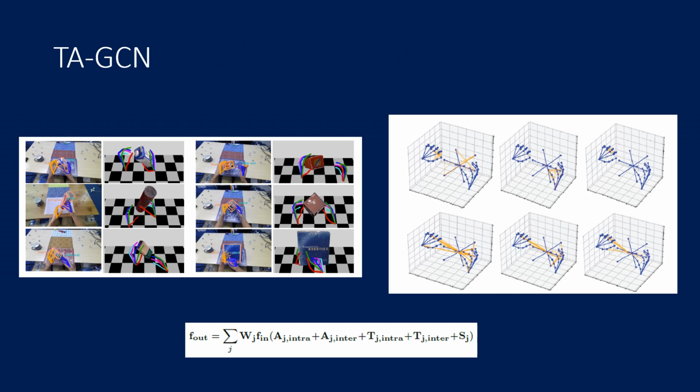With the fully annotated dataset, we further proposed a method to predict action labels by estimating the 3D pose of two hands and the 6D pose of the manipulated object jointly from RGB images. Our method, TAGCN, models both inter- and intra-dependencies between both hands and object by learning the topology of a graph convolutional network that predicts interactions.